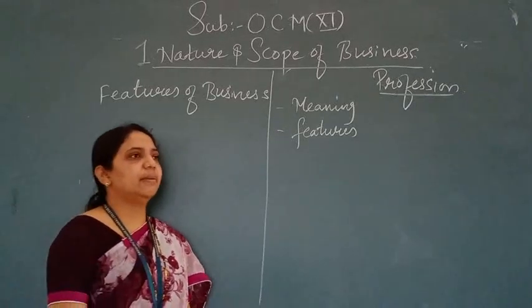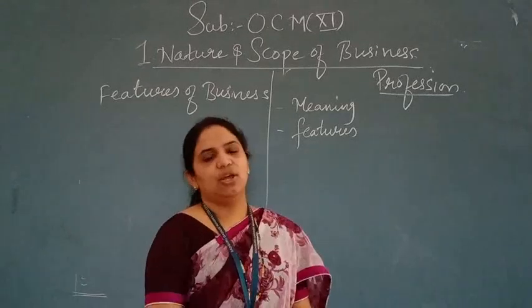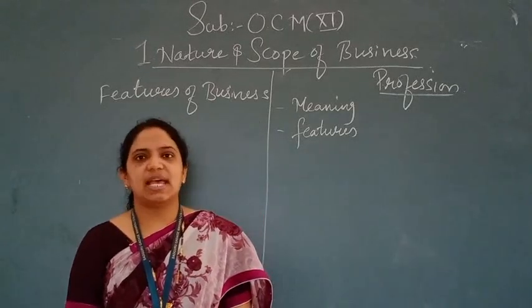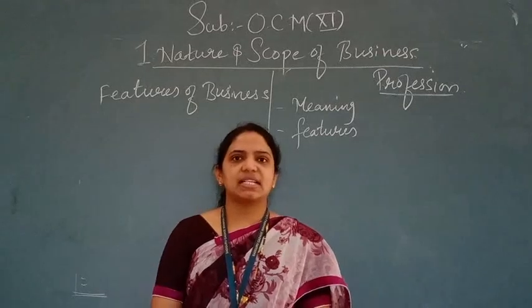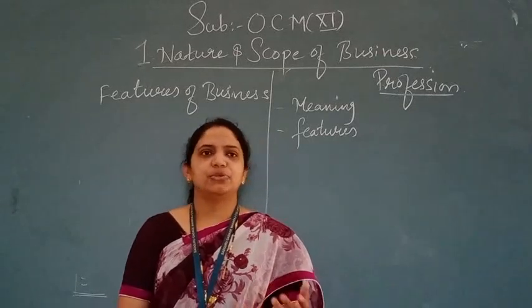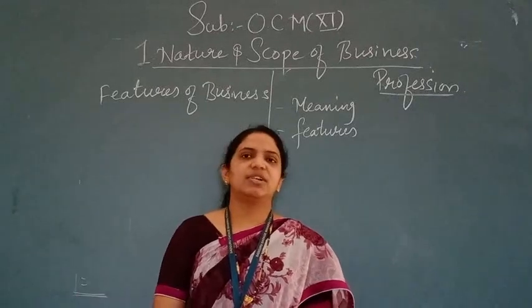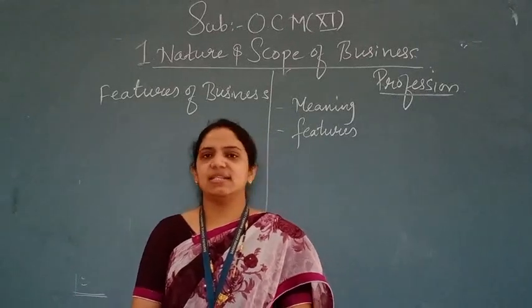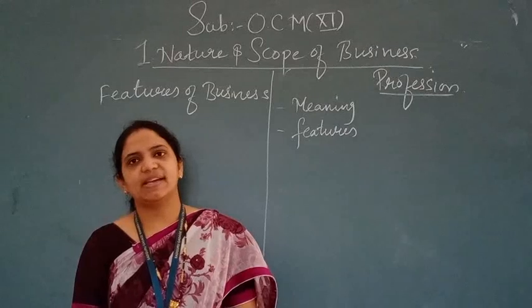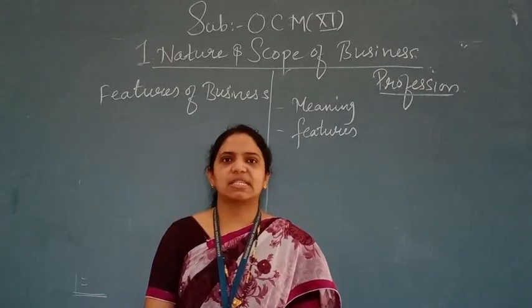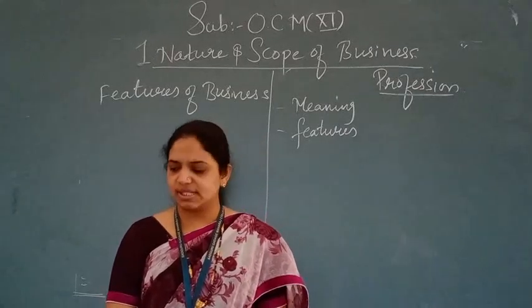That feature is that business is an economic activity. What is business? Business is an economic activity, an activity which is always performed to earn a profit. Then there are always two parties in the business. The first is a buyer, the second is the seller. Every time the buyer and seller are doing various types of distribution and production of goods and services.